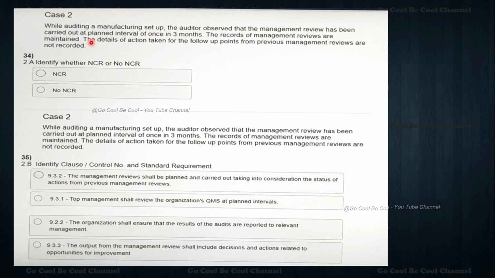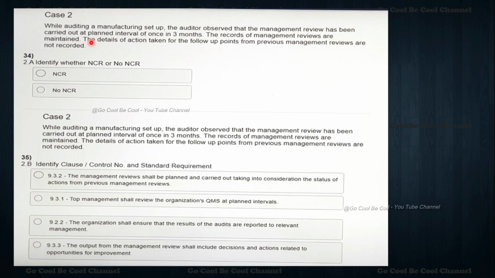Please make sure that you do a lot of practice, because we have only two options: whether it is NC or no NC. If you say it is no NC, you have to select a proper statement. If both are incorrect, you will lose marks. If it is NC, you have to pick the clause. So please ensure that your ISO 9001 standard, ISO 19011 standard, plus our notes are in front of you. Please take such examples. Once you have those in front of you, going for the examination on the laptop, you can pass simply in a single attempt.